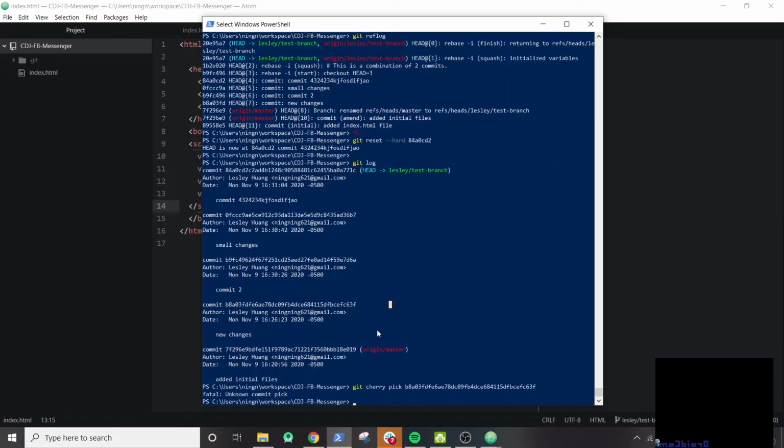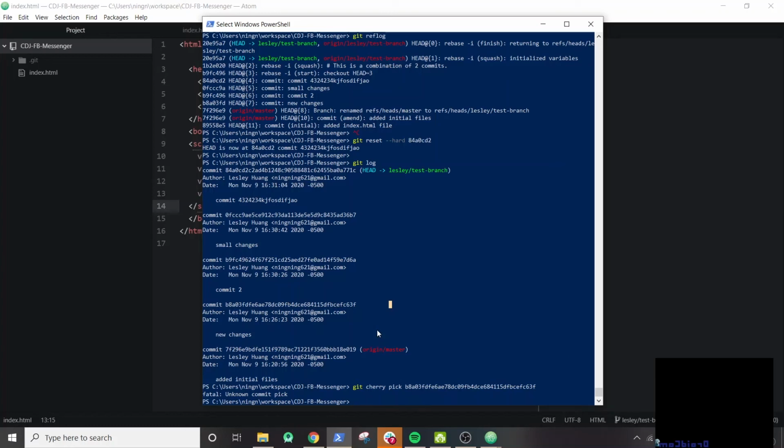But basically what git cherry pick allows you to do is cherry pick out a commit and apply it to your branch. So I think this is actually more useful if you are working on your local branch and there are new changes added to master that currently aren't on your branch. You can cherry pick out those commits and move them onto your own branch.